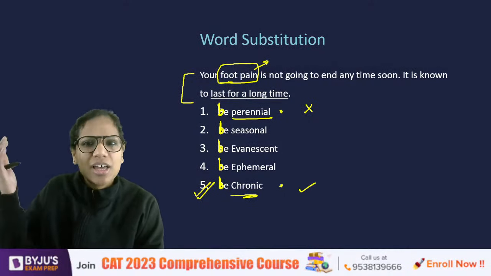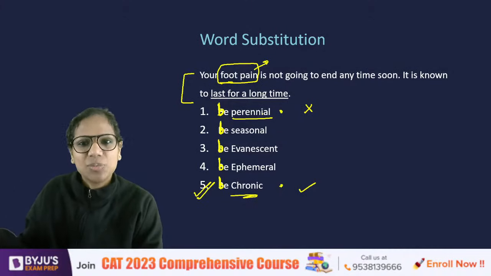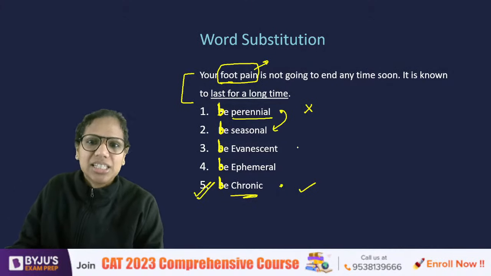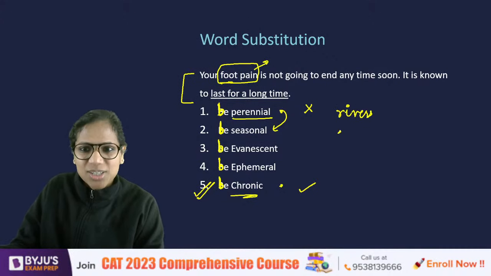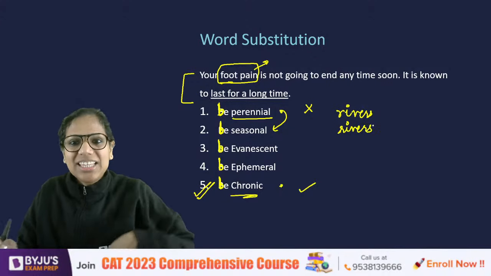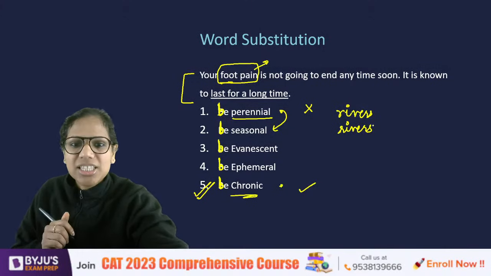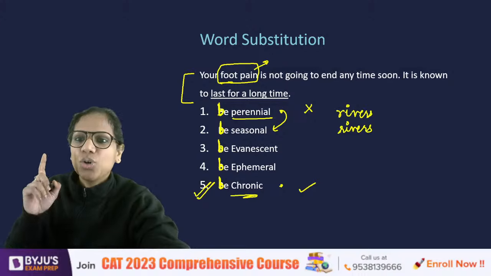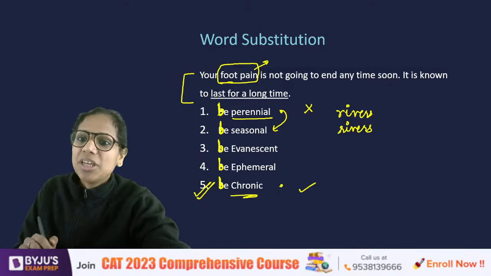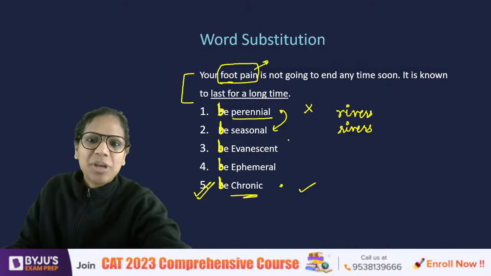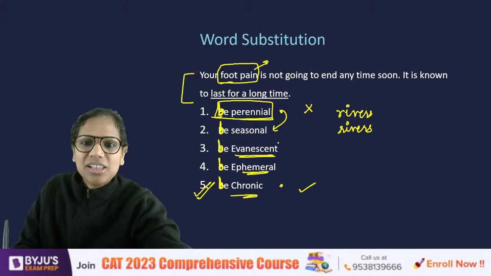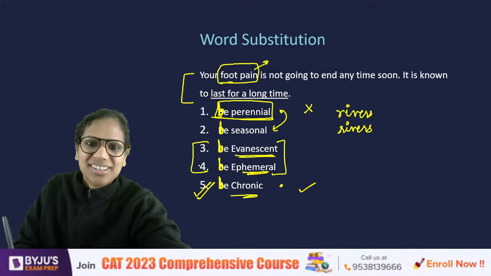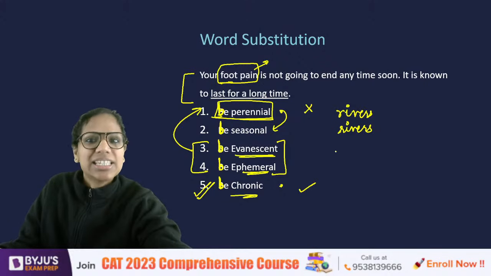Perennial means everlasting, eternal, right? That's the meaning. It's the opposite of seasonal, perennial. So, like we have perennial rivers and we have seasonal rivers. You may have read this in geography. Yes? So the answer here is 5. 5 is a better fit. Good. Absolutely. Ephemeral is also the opposite of perennial. Yes, correct. Yes, Swagnik, I did. Evanescent, ephemeral, they are both opposites of perennial, just like seasonal.